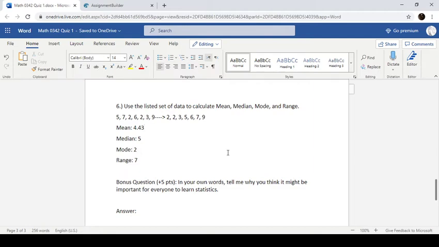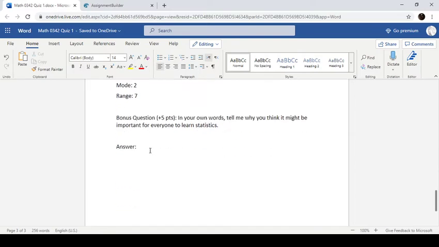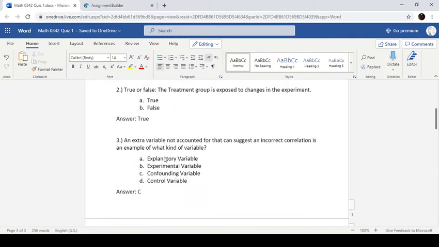And then the bonus question. Basically, if you gave me a bonus question that made sense, or you gave me an answer for your bonus question that made sense, I gave you the 5 points. I don't think there was anybody who gave me an answer that didn't make sense, though. So if you answered it, basically, you got the 5 points. Okay, but that is our quiz.